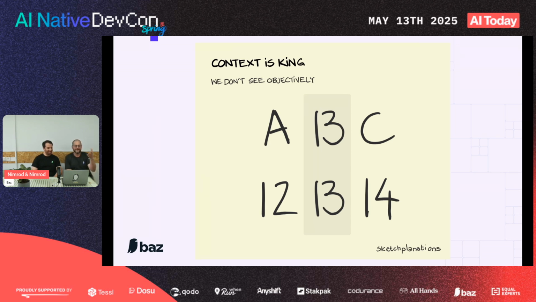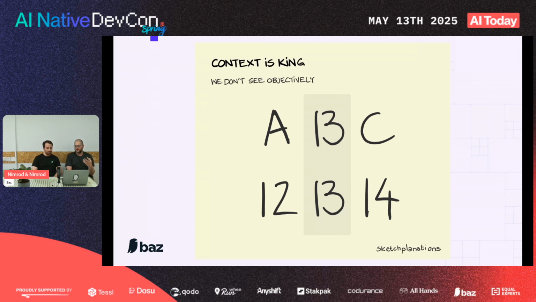And I have here something that exemplifies this. It's this nice little picture. You see the same symbol twice, but one time you understand that it's a B, and the other time it's a number, it's 13. And the only reason you know this is because of the surrounding stuff, because of the context.